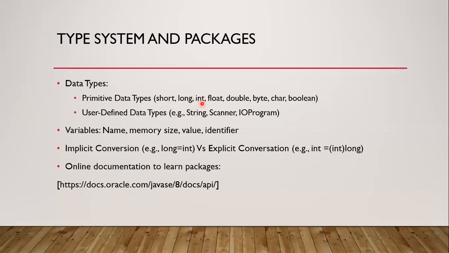They all three represent numeric whole number data without the fraction part. So the value stored in short is smaller than the value stored in int, and the value stored in int is smaller than the value stored in long.